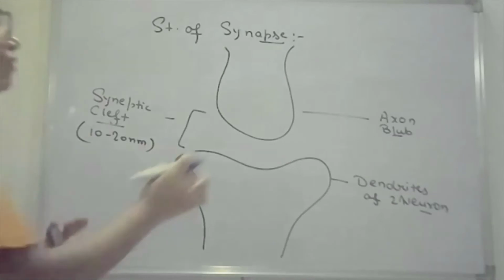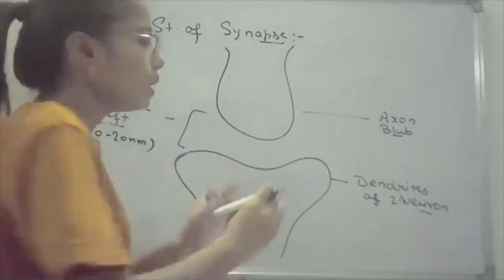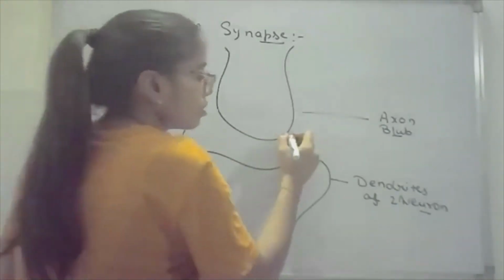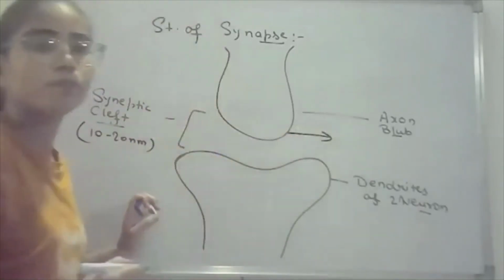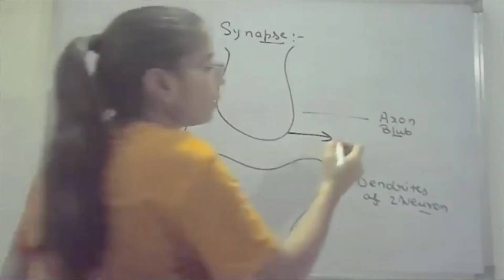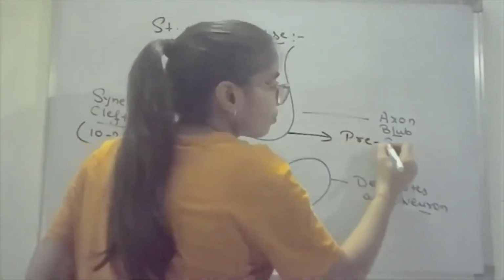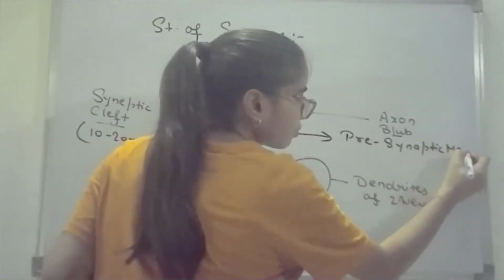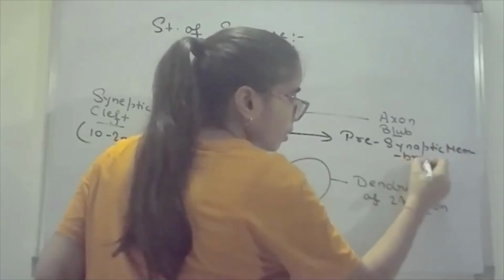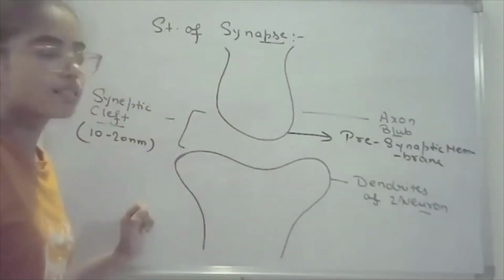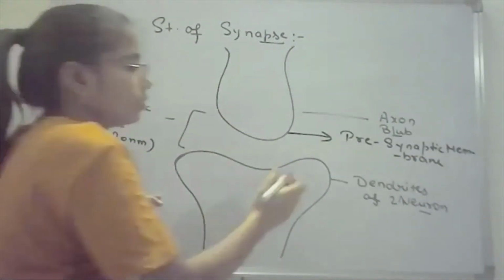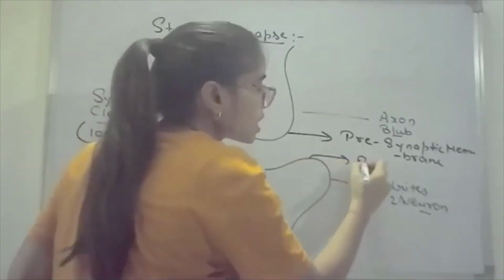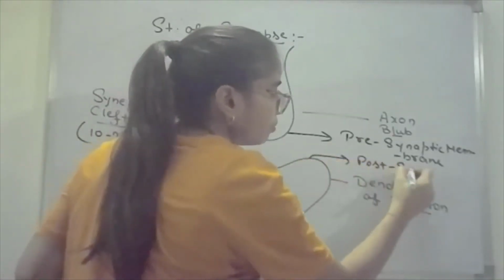But when we talk about the membrane of the axon bulb and the dendrite membrane, the membrane of the axon bulb is known as the presynaptic membrane. And the membrane of the dendrites of the other neuron is the postsynaptic membrane.